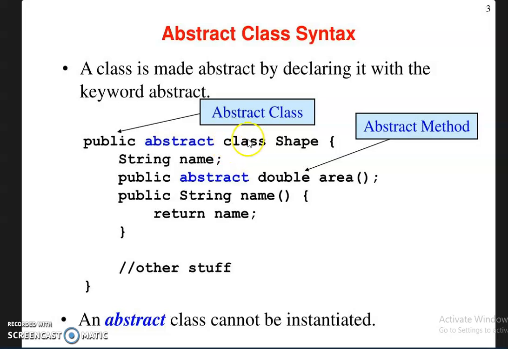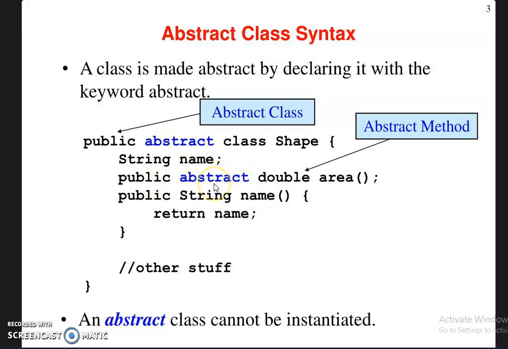Here the class Shape contains a method area that is also declared as abstract, so you have to mention this class as an abstract class. Once again I repeat this: if a class contains an abstract method, that class must also be declared as an abstract class.